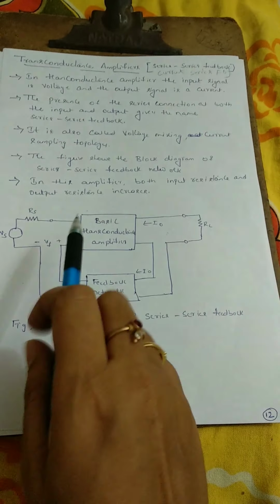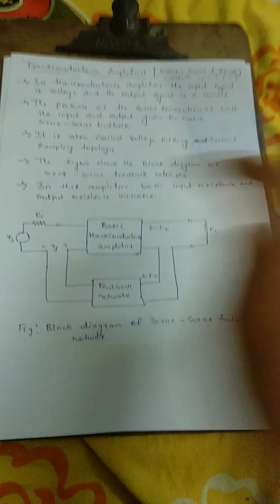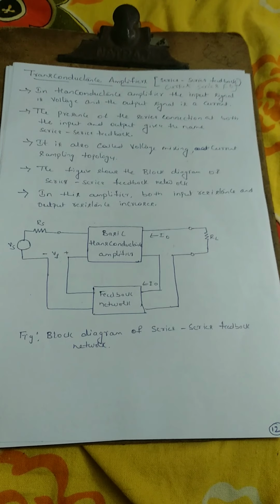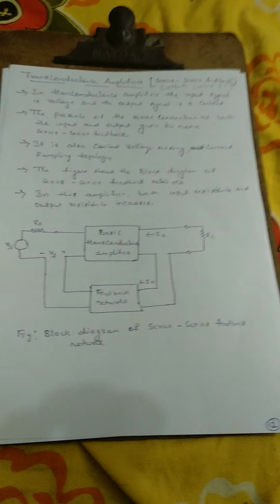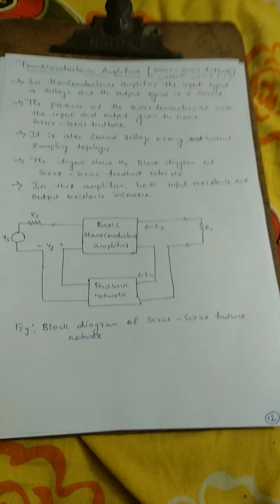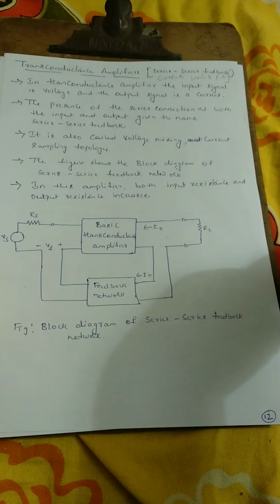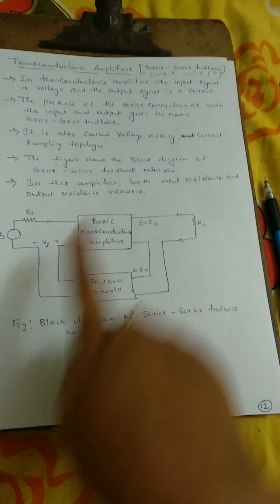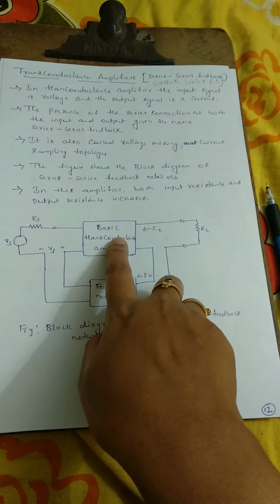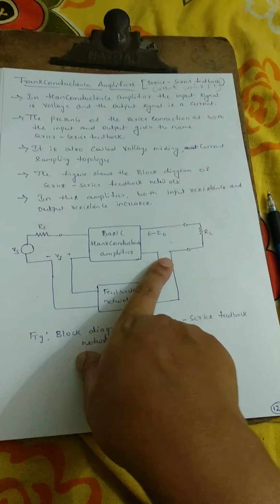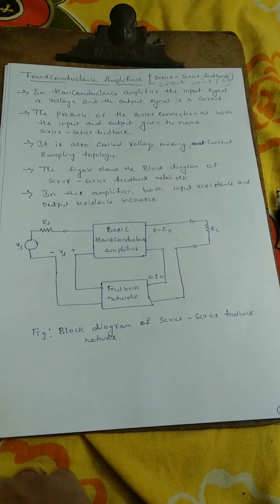Also in this amplifier, both input resistance and output resistance increase. There we had derived that the input resistance has been increased and the output resistance has been decreased, and vice versa in the voltage amplifier. In this one, both input and output resistance increase. That is, after giving the feedback to the basic amplifier, both the input and output resistance will get increased. Okay, this is all about the transconductance amplifier.